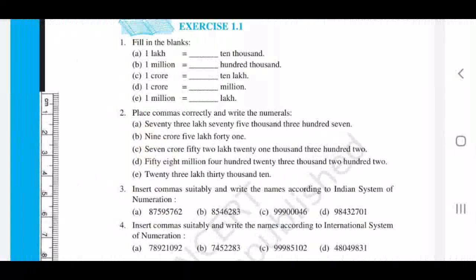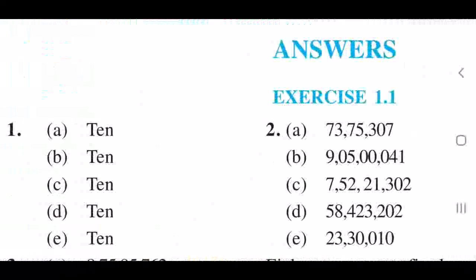Second question, place commas correctly and write the numerals. You see, the words, the number is given, you have to write in numerals. Third one, insert commas and write the names according to Indian system of numeration. Fourth one, international. See the answers. I'm very sure that all of you have done. Please check it. Open your notebook and check the same answer you got.